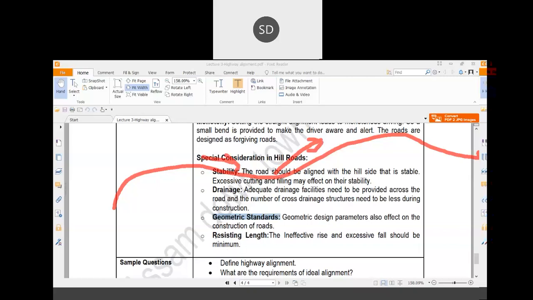Now, regarding the resisting length, the ineffective rise and excessive fall should be kept to a minimum. If there is excessive rise and excessive fall, this should be avoided. Otherwise, the vehicle operation would not be very smooth. So, these are the different special considerations for the vehicles.